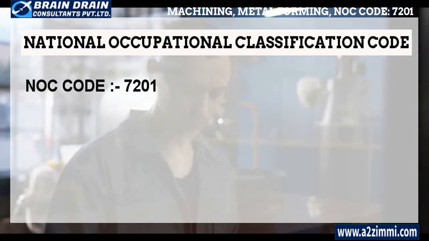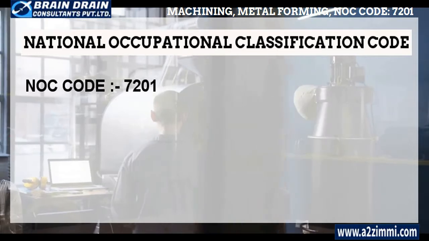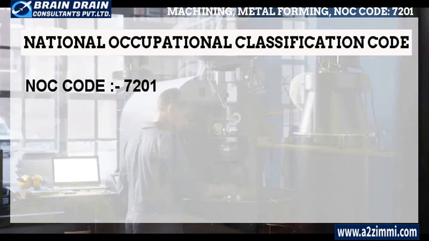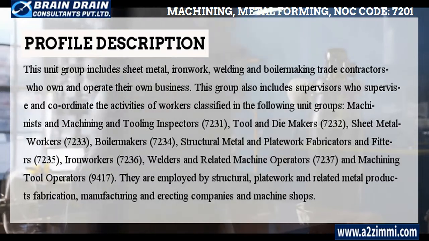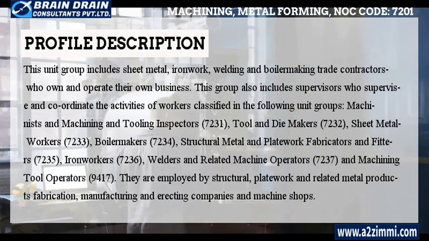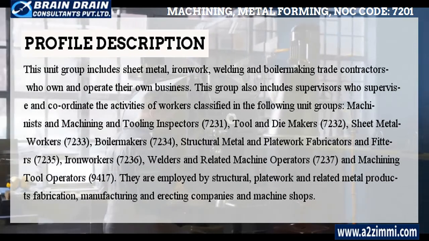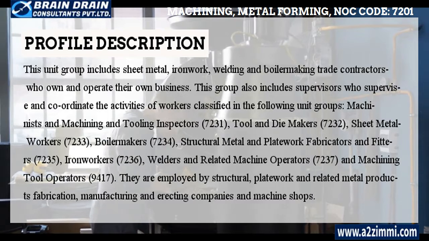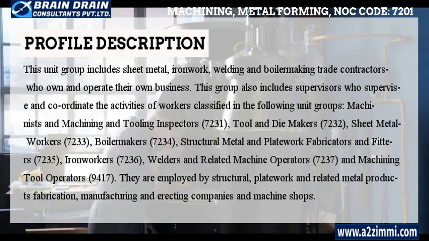The National Occupation Classification Code or NOC Code for the profile of contractors and supervisors, machining, metal forming, shaping and erecting trades and related occupations is 7201. As per Statistics Canada, the profile description is as follows. This unit group includes sheet metal, ironwork, welding and boilermaking trade contractors who own and operate their own business. This group also includes supervisors who supervise and coordinate the activities of workers classified in the following